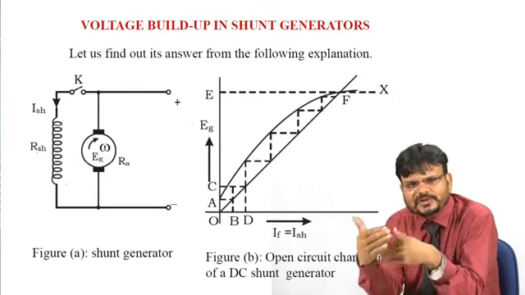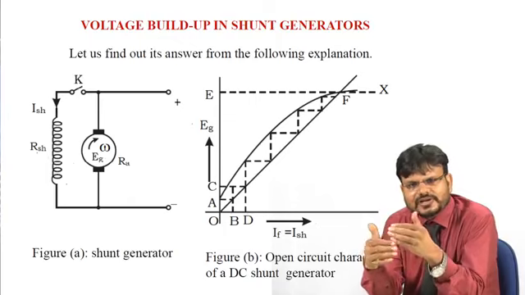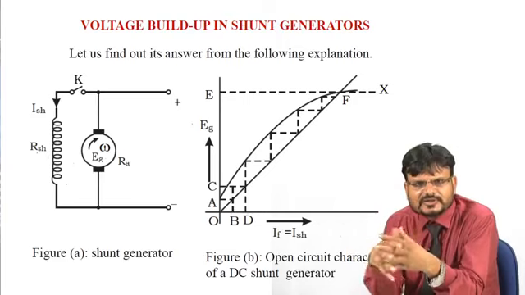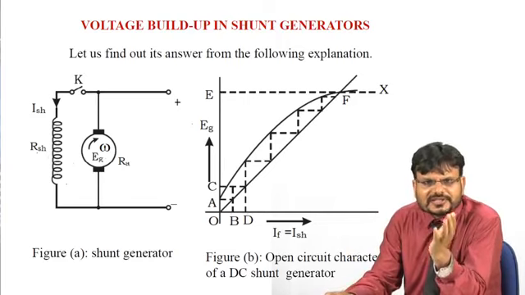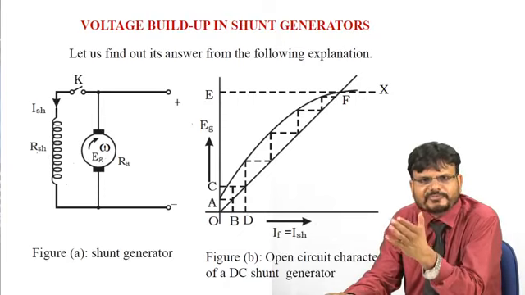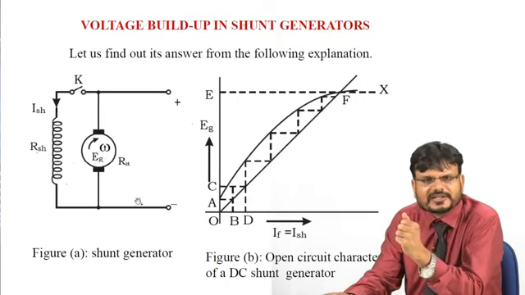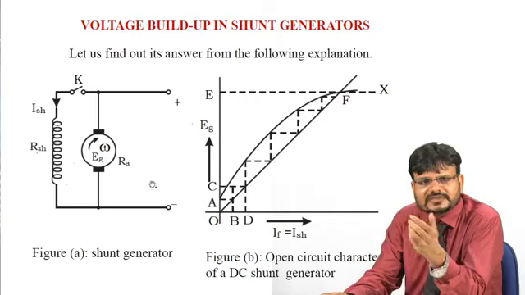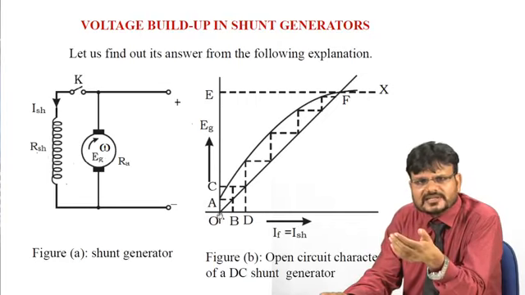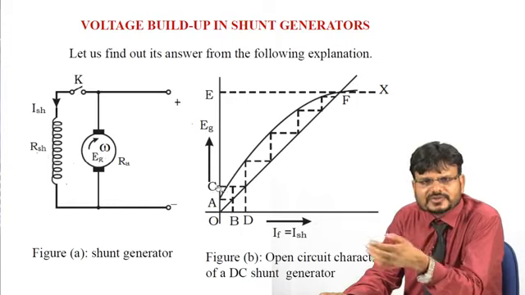Now the value of the field flux is increased, so the generated voltage will also increase, because generated voltage is directly proportional to the field flux, E is equal to P phi N Z upon 60 A. Now due to this field winding and residual flux, the additional voltage that is generated can be shown as OC.